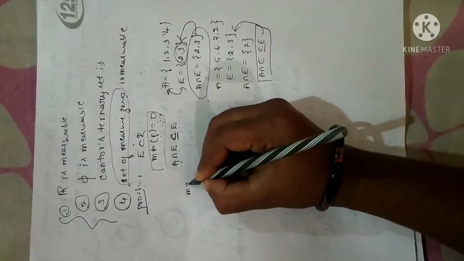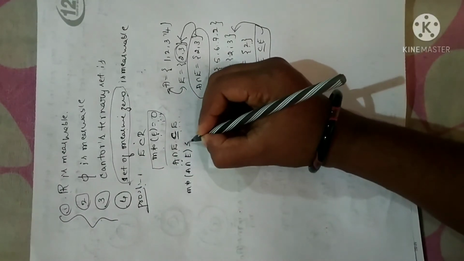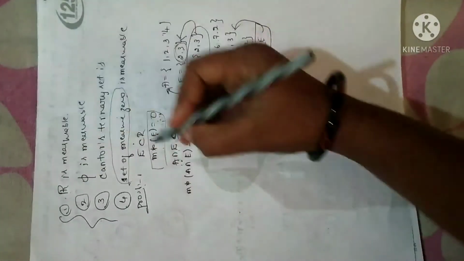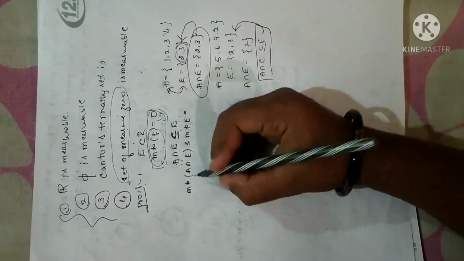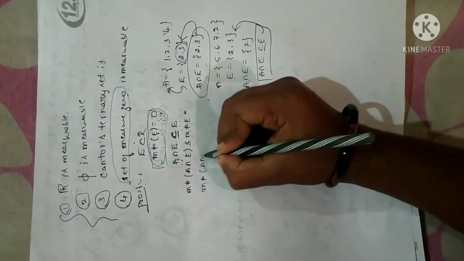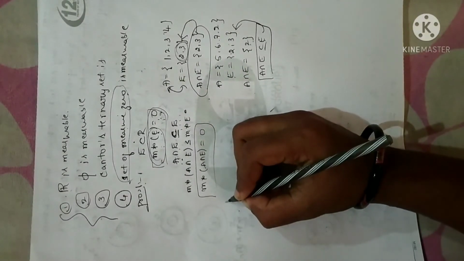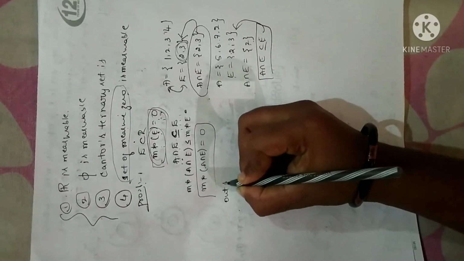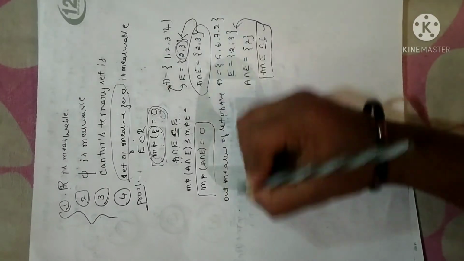Now what I'm going to do is apply measure on both sides. So M star of A intersection E is less than or equal to, when you apply measure as per the property, M star of E. Now I have already assumed the measure of the set is equal to 0. So M star of E is 0. So I can replace this as M star of A intersection E is 0. Now I have already told you by the properties of Lebesgue outer measure of a set that outer measure of a set is non-negative. You just remember this statement.